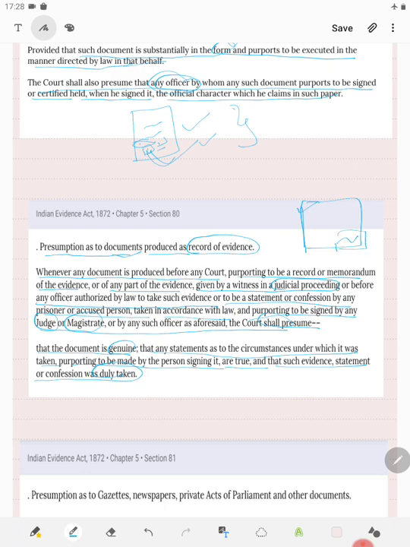That is, there was no mistake or no procedural fault made on part of the judge or magistrate. This is a shall presumption, however, it is rebuttable.